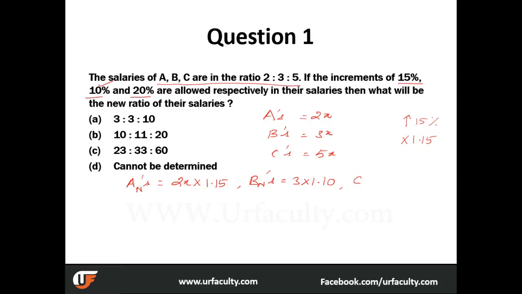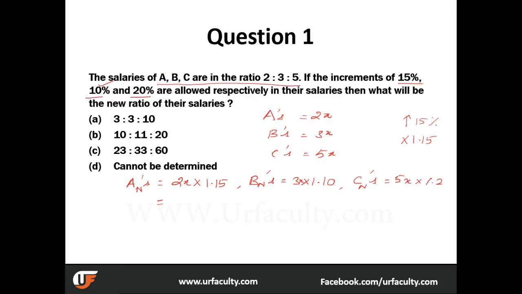And what is C's new salary? I missed x here. 5x into 1.20, whatever. What do we do now? All that we have to do is just multiply.